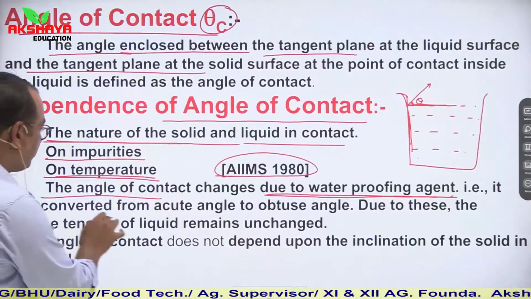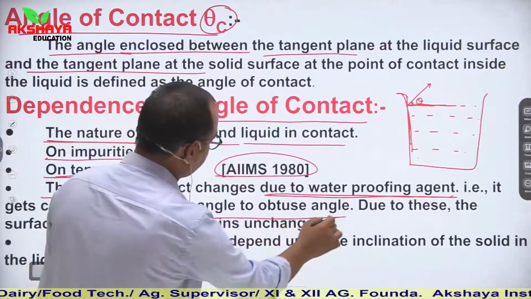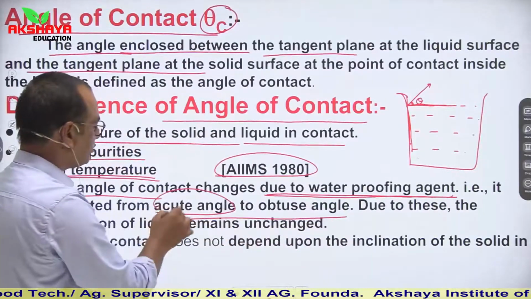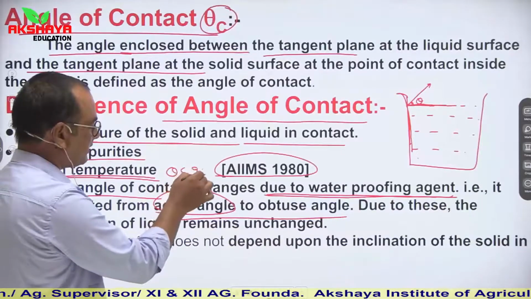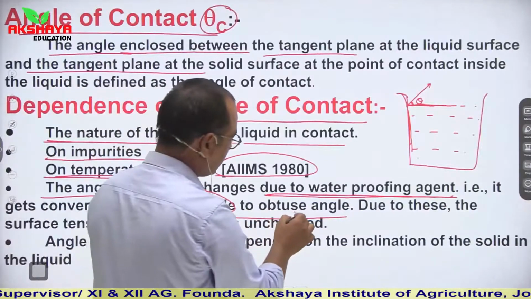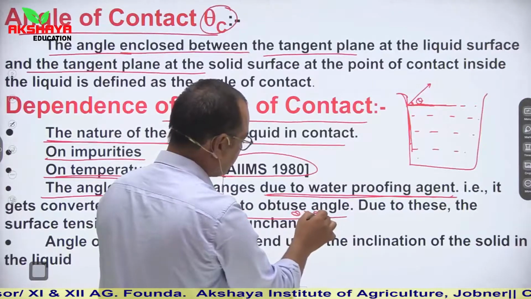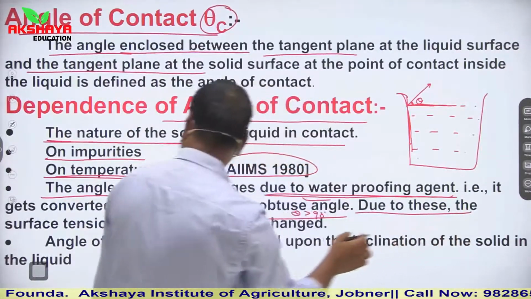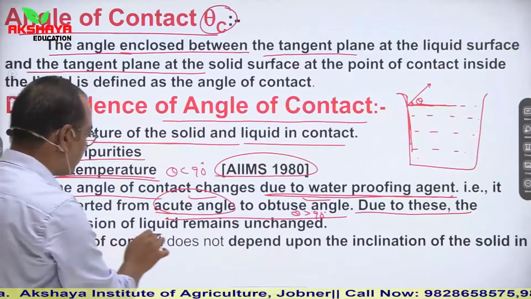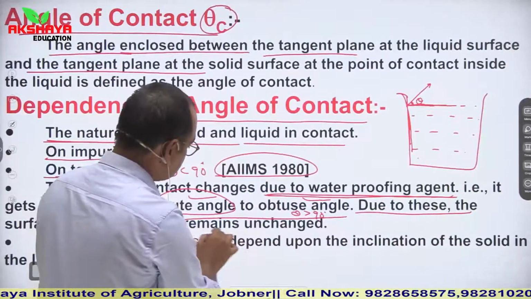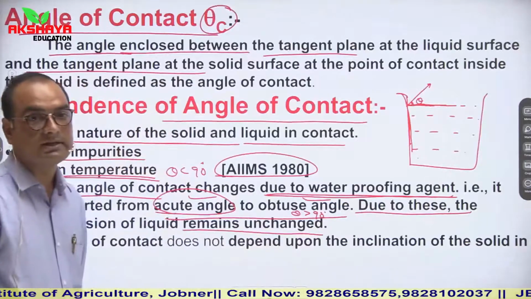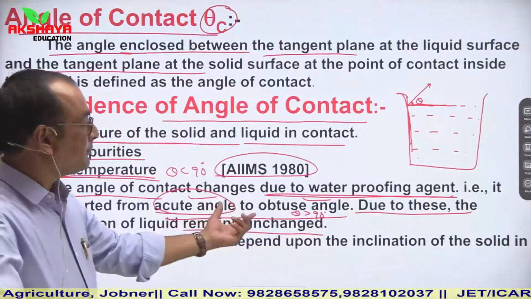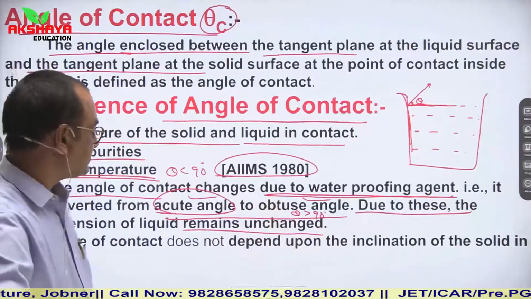It gets converted from an acute angle to an obtuse angle. Acute angle is less than 90 degrees and obtuse angle is greater than 90 degrees. Due to this, the surface tension of the liquid remains unchanged.